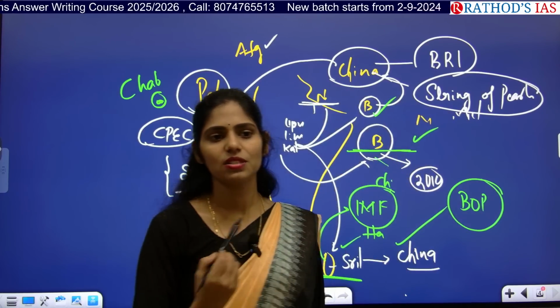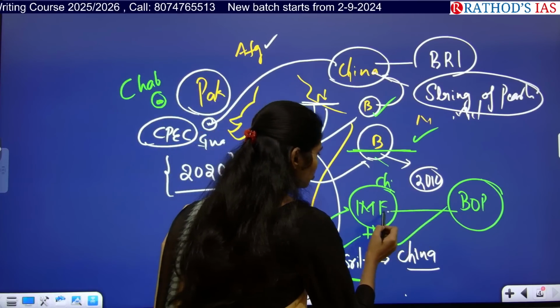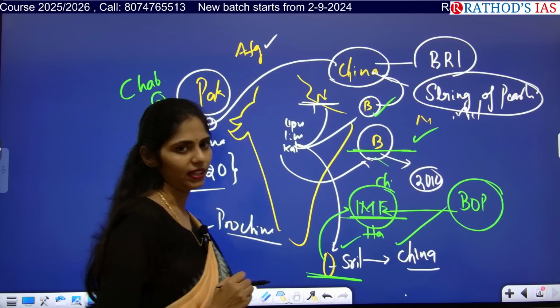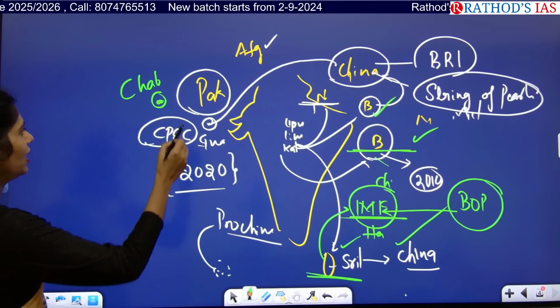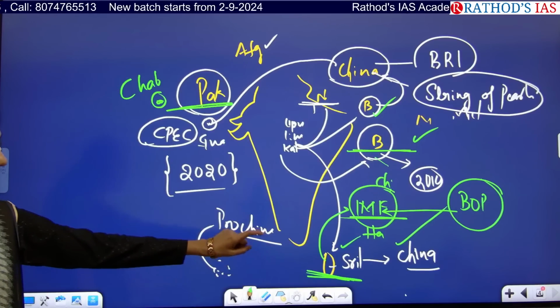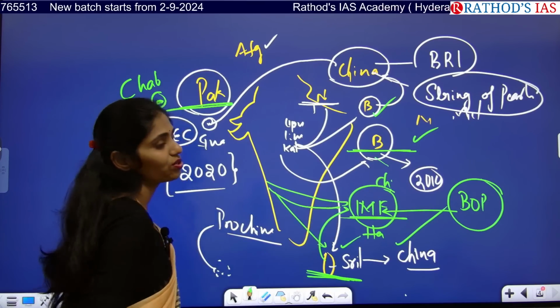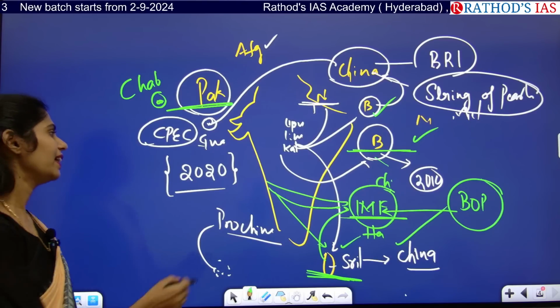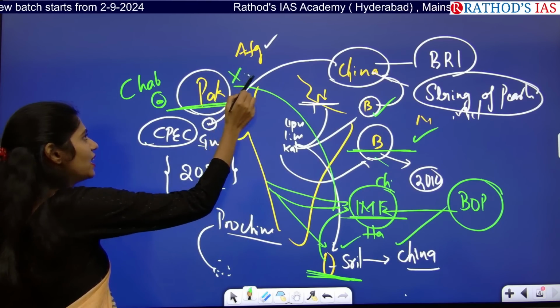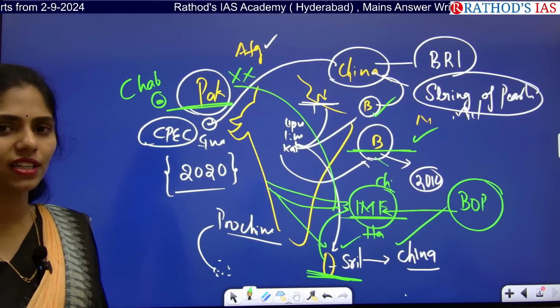Yes, whenever there is a balance of payment crisis, whenever any country goes to the IMF, the IMF will help that country. Even recently Pakistan and Sri Lanka went to the IMF. For Sri Lanka, India supported. India even asked the IMF to give loans to Sri Lanka, but India didn't support Pakistan in getting funds from the IMF. Okay, so this is what happened in the recent past.